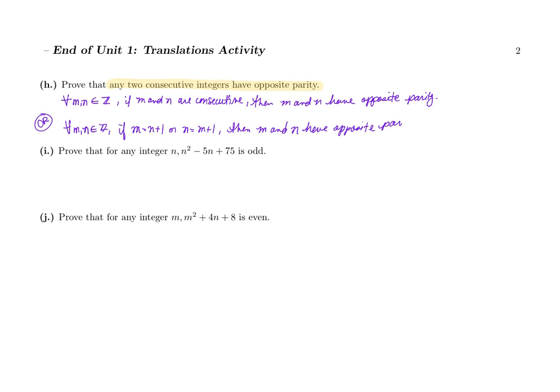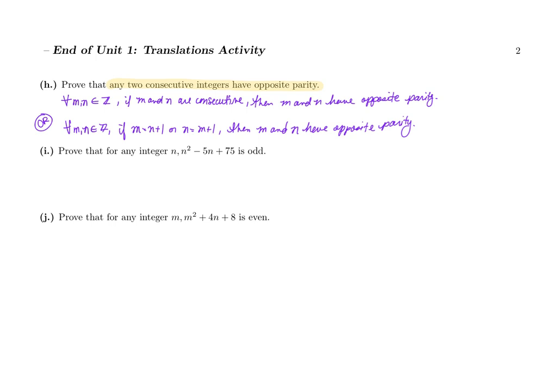So what we're trying to say is that if you have two consecutive integers, 3, 4, 17, 18, 27,000, 27,001, whatever set of two integers we have, if they're consecutive, one is even and one is odd. That's what we're saying here.